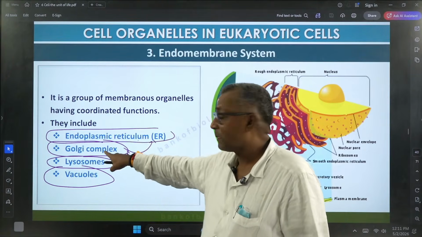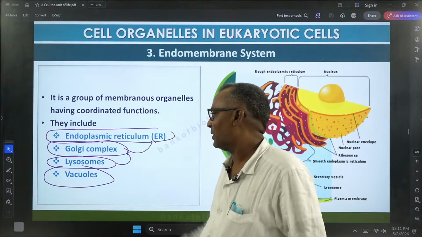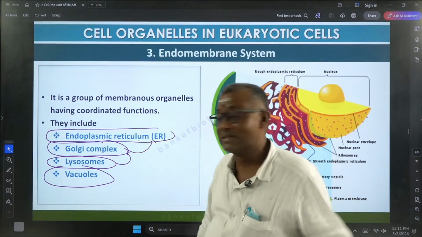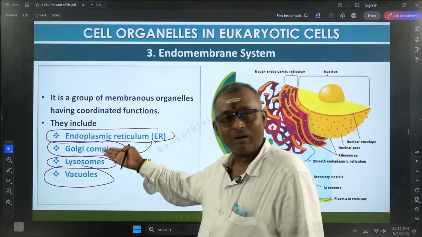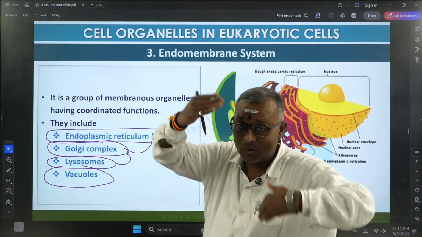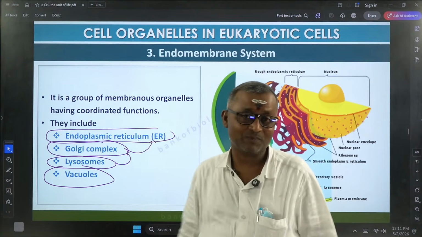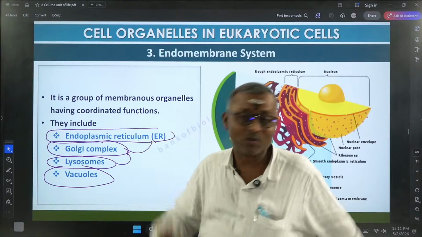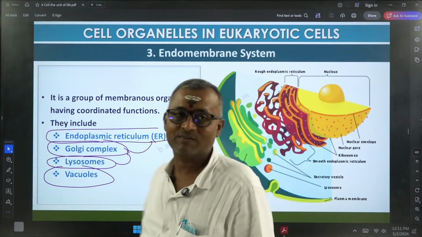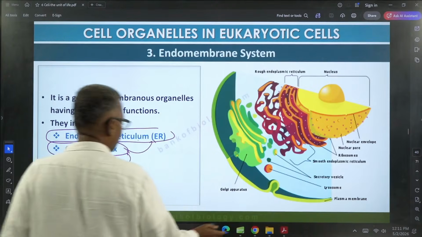Endoplasmic reticulum produces Golgi complex. Golgi complex produces lysosomes. Vacuoles can be formed from Golgi complex as well as endoplasmic reticulum. So their origin is also interconnected. Got it? Their functions are coordinating. Their origin is also interconnected. That is the importance of these organelles of endomembrane system.